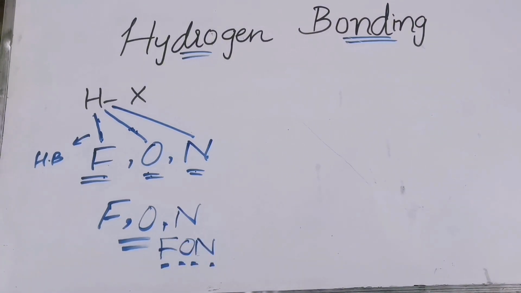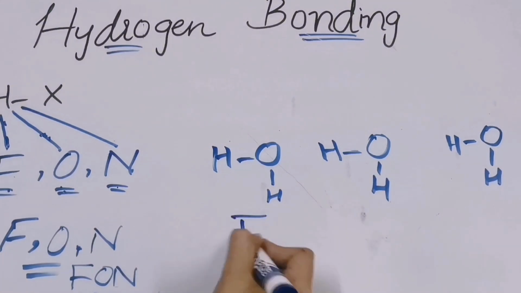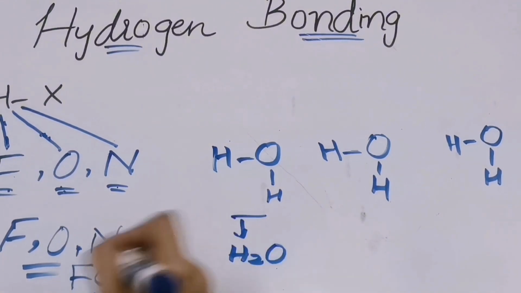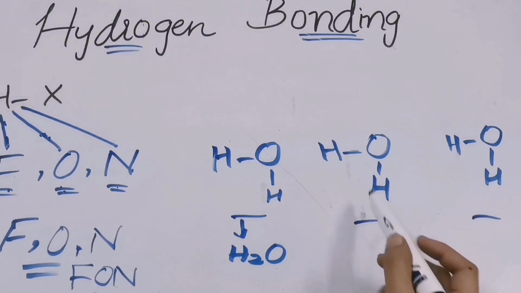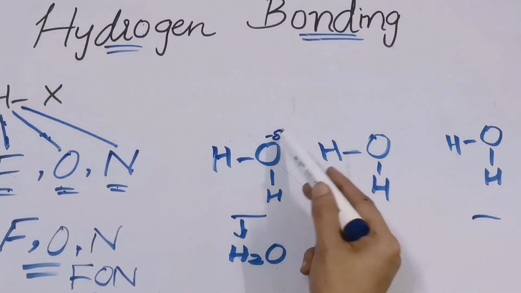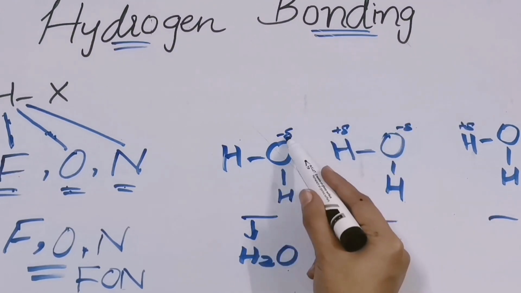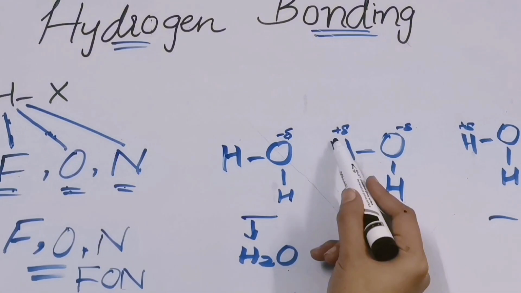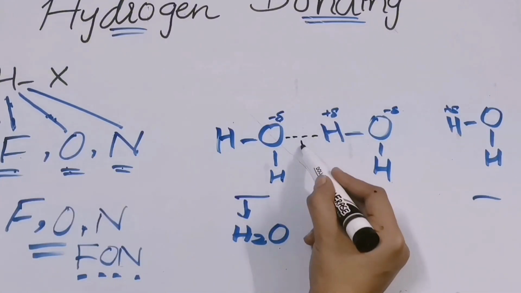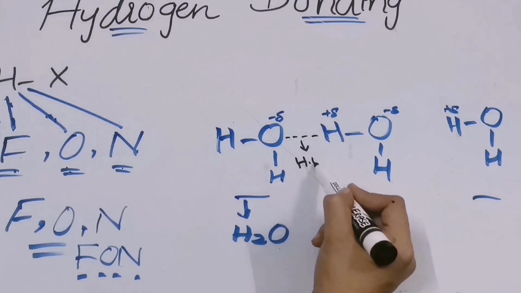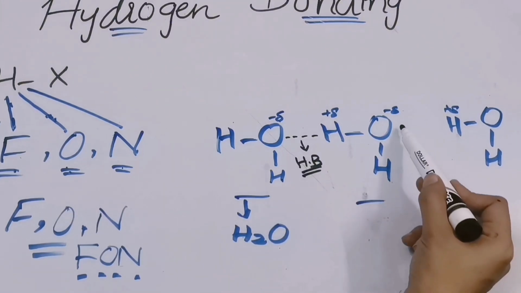Fluorine, oxygen, and nitrogen. See over here, we have three water molecules, right? The formula of water is H2O. So I am having three water molecules. This oxygen is highly electronegative and this hydrogen is electropositive. Now this highly electronegative oxygen will attract this hydrogen. So a force of attraction will be formed between them, and that force of attraction is known as hydrogen bonding.